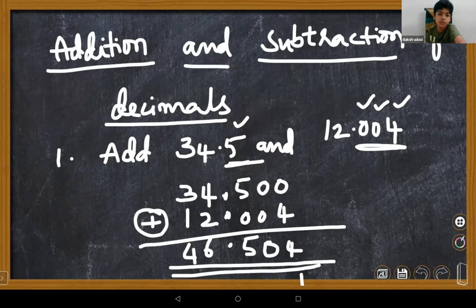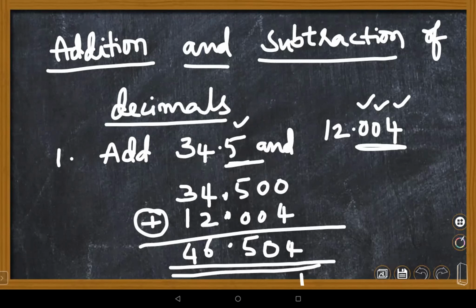If unlike, you need to make them like. Then keep point under point, place the whole numbers according to place values as you know very well. Since the decimal places are made like, you can add more easily.